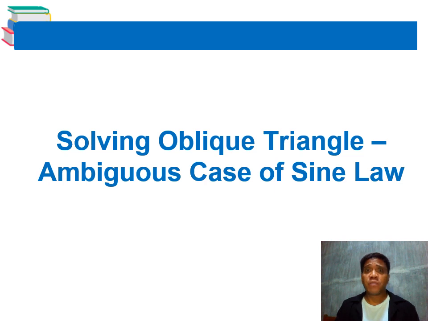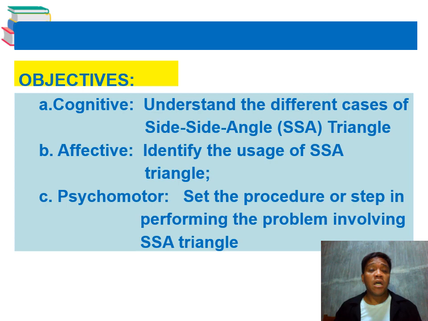Let's now proceed to the proper lesson. By the way, our proper lesson for today is all about solving oblique triangles with the ambiguous case of the sine law. Okay, the objectives that we have to consider are that we're going to understand the concept in different cases wherein the side-side-angle is all about of the given triangle. Then we're going to identify the usage of SSA of the given triangle, and then the other one is we're going to set the procedure or steps in performing the problem involving an SSA triangle.